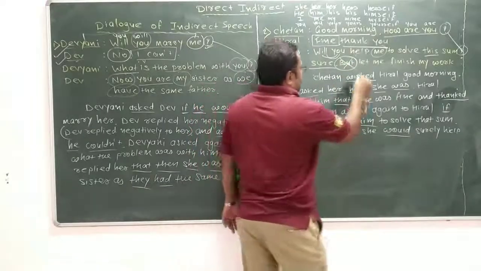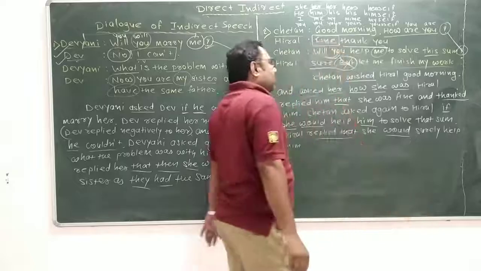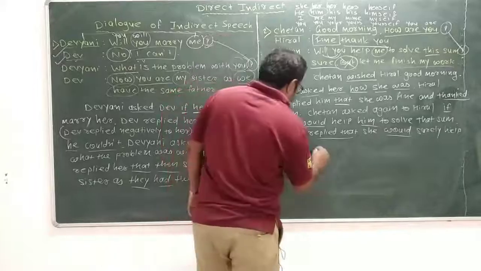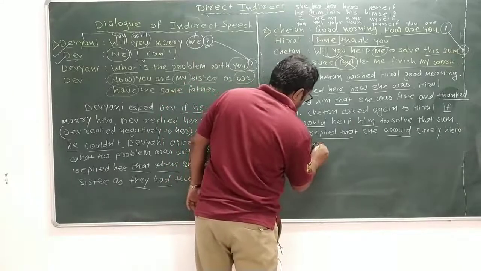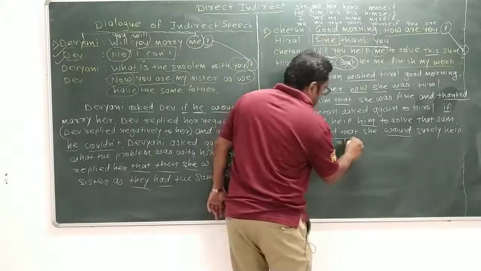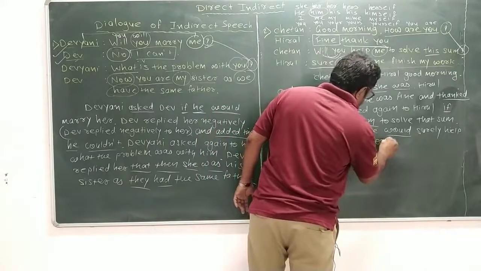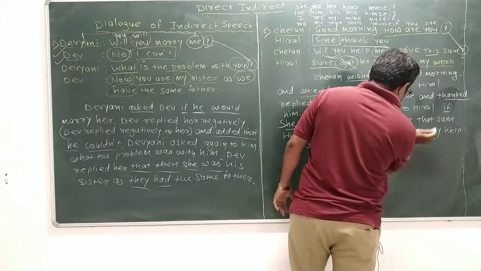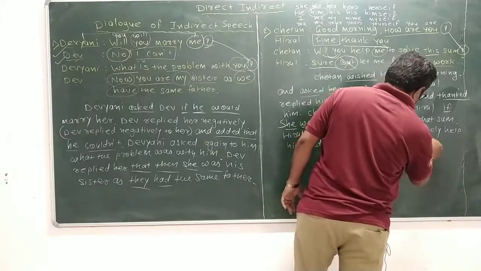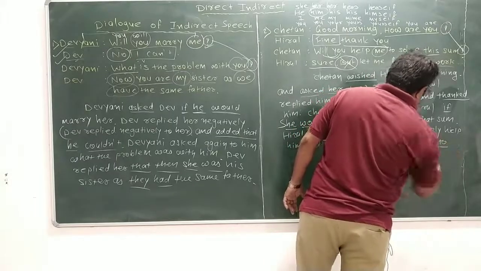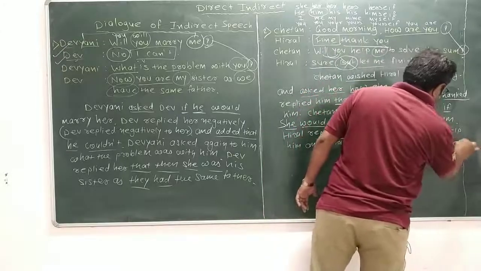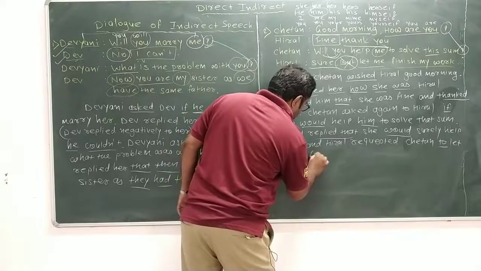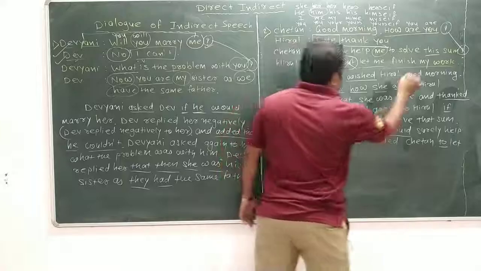Okay, and see that let me finish my work, that is an imperative sentence. So let me finish means request. Who? Hiral. And Hiral requested Chetan to let me means her, to let her finish my work.